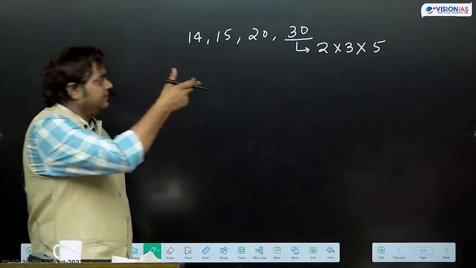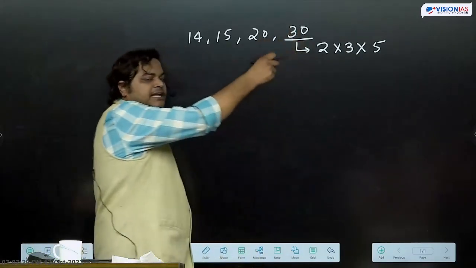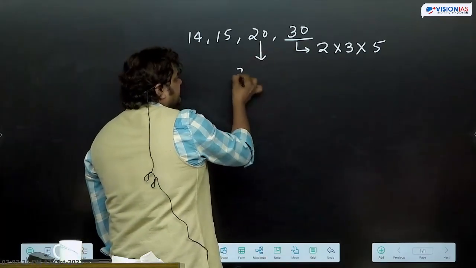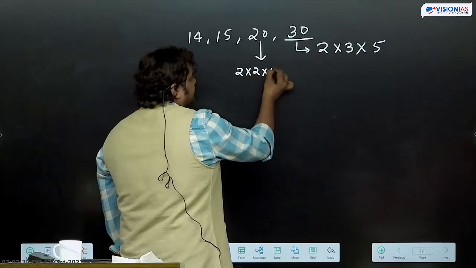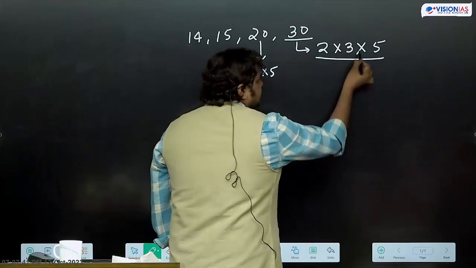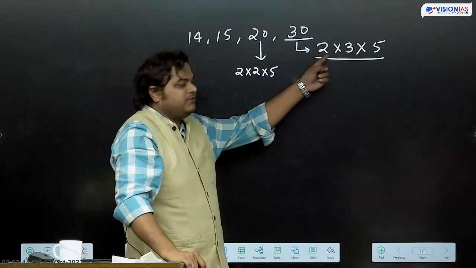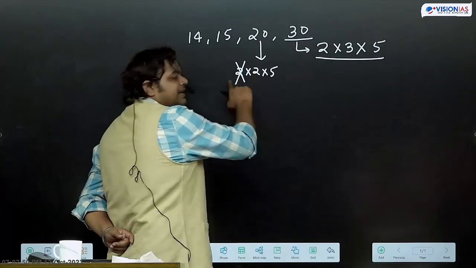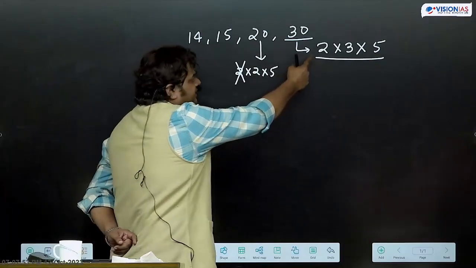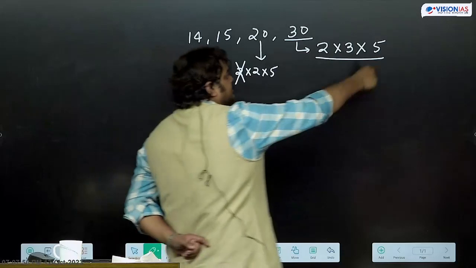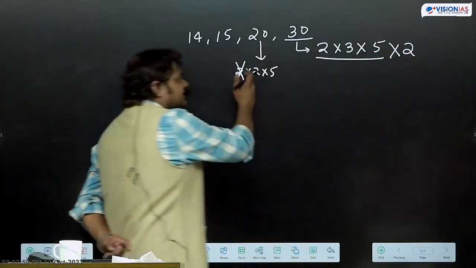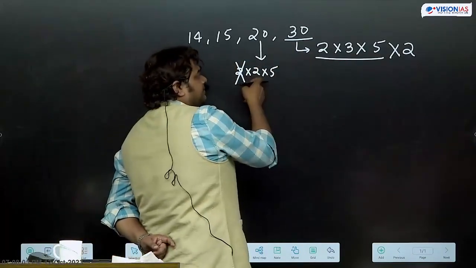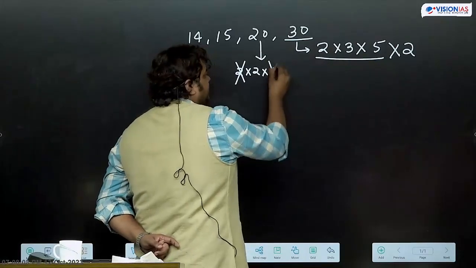So पहले which number we are going to take? That number which is having more number of factors. फिर उसके बाद we'll take second number. इसके factors we can write 5. So we'll try to see कि which numbers are already there. Like 2 has come once here, but in this number 2 is coming twice. तो एक पहले आ चुका है, 1 is already there. So we'll take 1 extra 2. जो extra 2 आ रहा है, we'll write there. Extra 2 यहाँ पे आ रहा था, we have written there. 5 is already there, will not take.